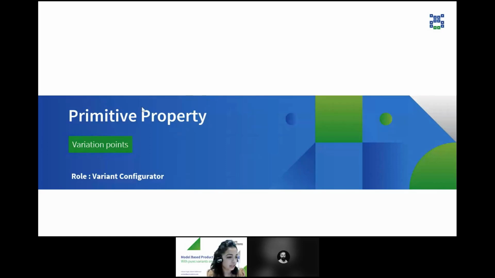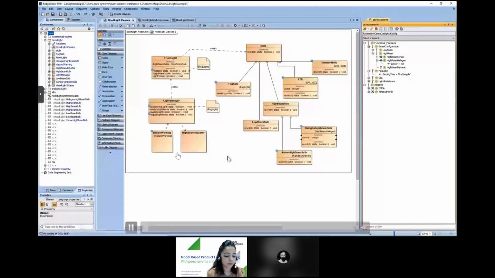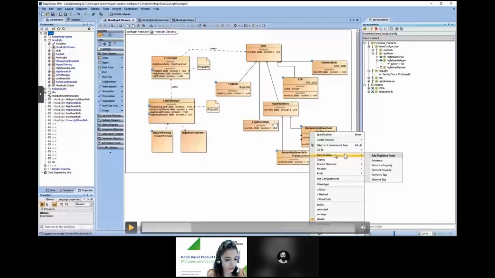Now let's see how to add a variation point to the primitive property. Here we will add a primitive variation property to the power attribute of the class halogen high beam bulb. We can do this via the context menu here, and then we select primitive property.